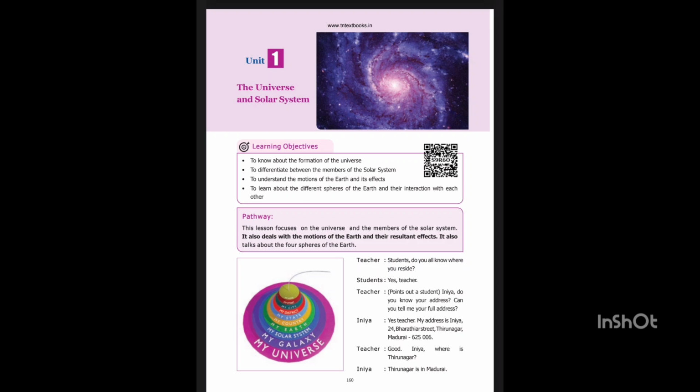Planets. The word planet means wanderer. There are 8 planets in the solar system. They are Mercury, Venus, Earth, Mars, Jupiter, Saturn, Uranus, and Neptune. All the planets rotate anti-clockwise from west to east on their own axis except Venus and Uranus. The elliptical path in which the planets move around the Sun is known as orbit.